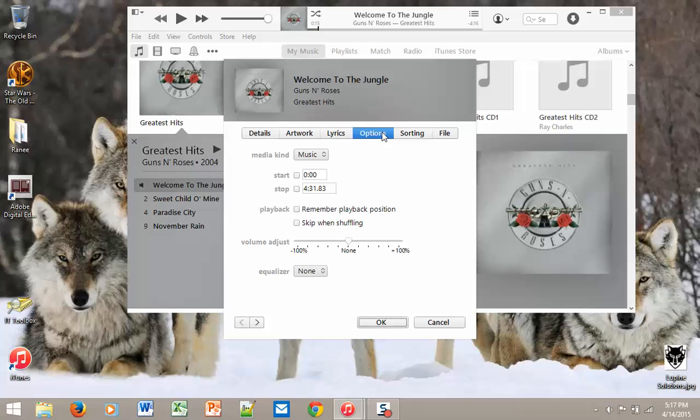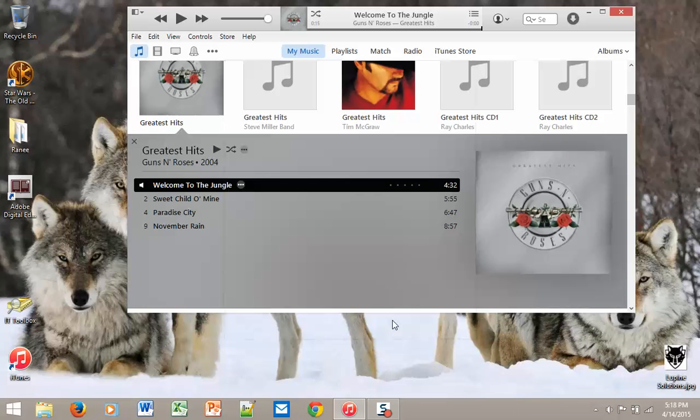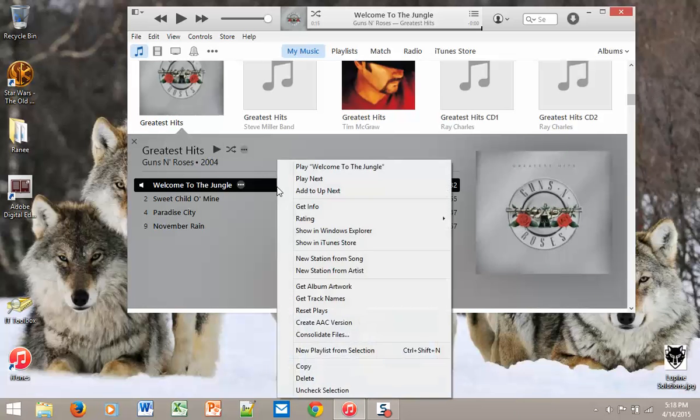So go to Options, start at 0, stop at 15. Click OK. Then you come down, then you right click on it again. Come down, create AAC version.